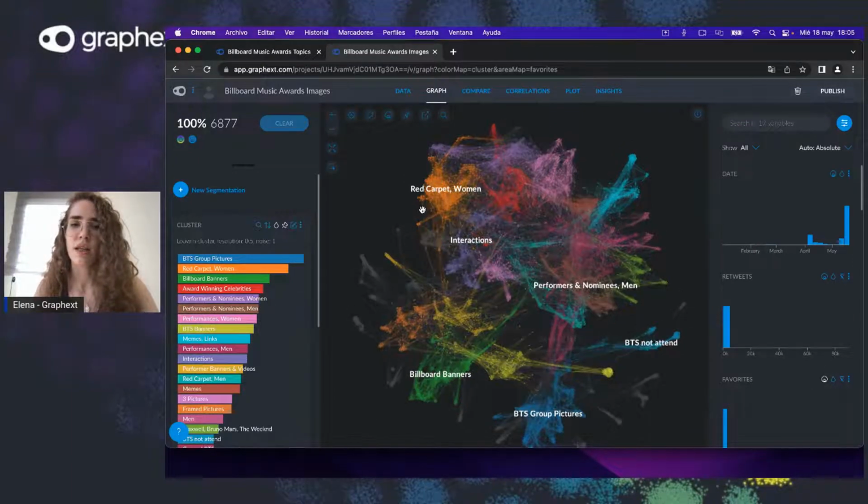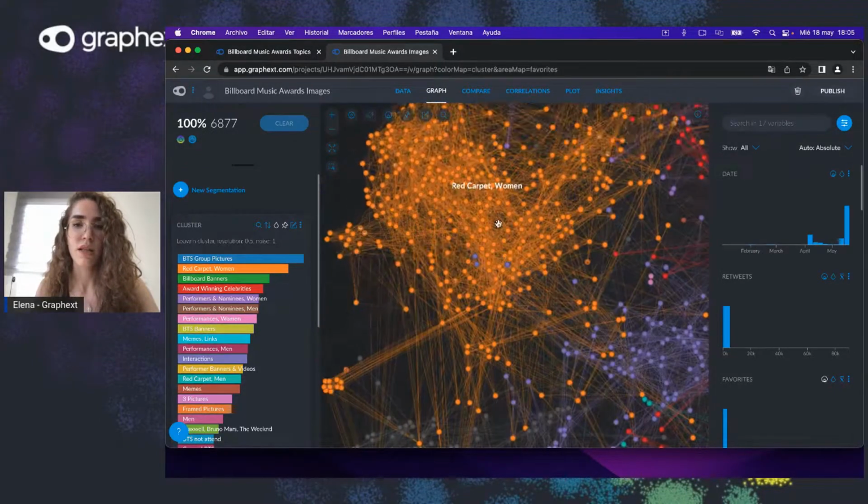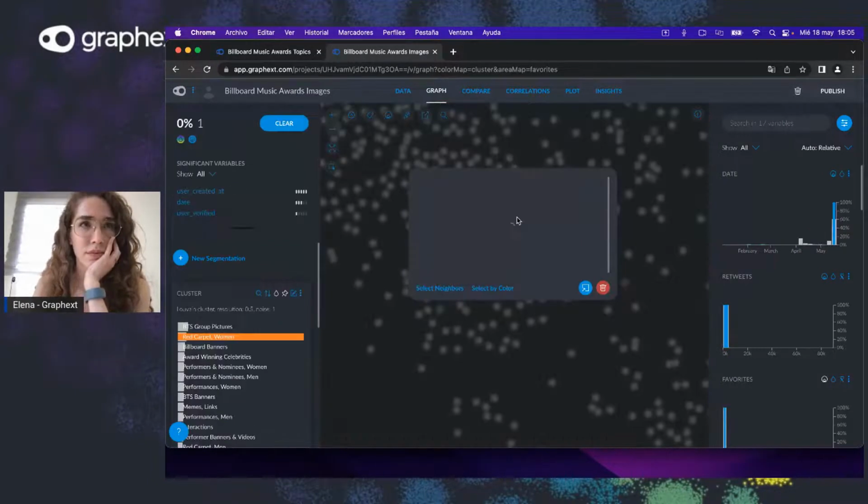And we can see there's a big cluster here of women on the red carpet. We can explore it further if we zoom in, and let's see what it's showing us.